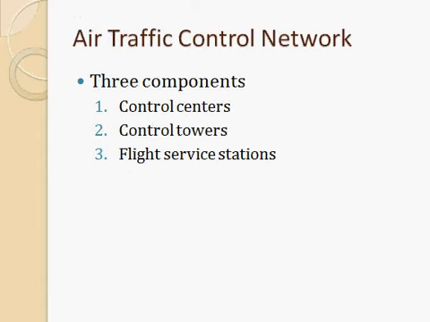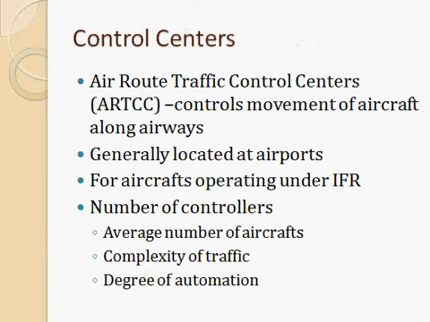Next is the air traffic control network. The air traffic control network will have mainly three components: control centers, control towers, and flight service stations. The first one is control centers, also known as ARTCC, Air Route Traffic Control Centers. It mainly controls the movement of aircraft along airways. For this, you will have control centers located at some major airports. It will not be located at all airports.